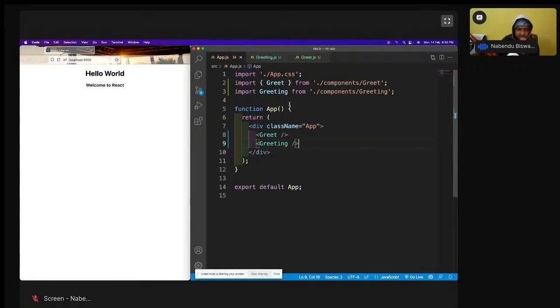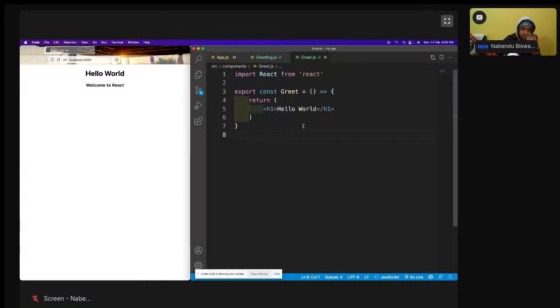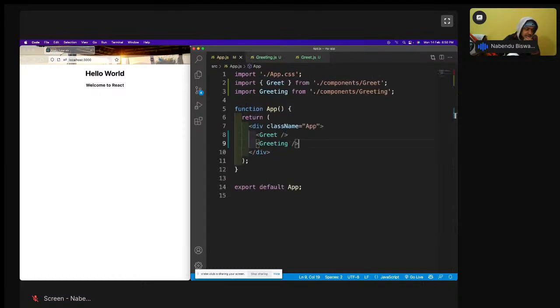See the difference here, how it is imported. This one I'm importing with curly bracket. This I am not importing with curly bracket. Because the thing is that in the grid.js, you can do multiple exports. Okay, multiple exports you can do, but here you can do only a single export. Okay, so this is how it is there.